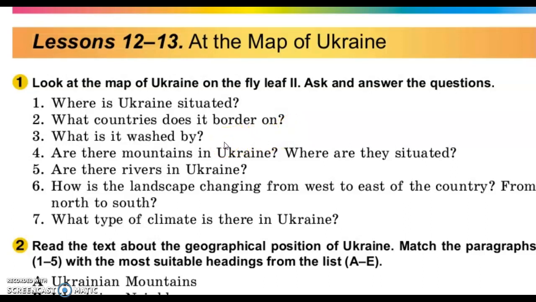Чим вона омивається? Are there mountains in Ukraine? Where are they situated? Чи є в Україні гори і де вони розташовані? Are there rivers in Ukraine? Чи є в Україні річки? How is the landscape changing from west to east of the country and from north to south? Як змінюється ландшафт з заходу на схід країни і з півночі на південь?